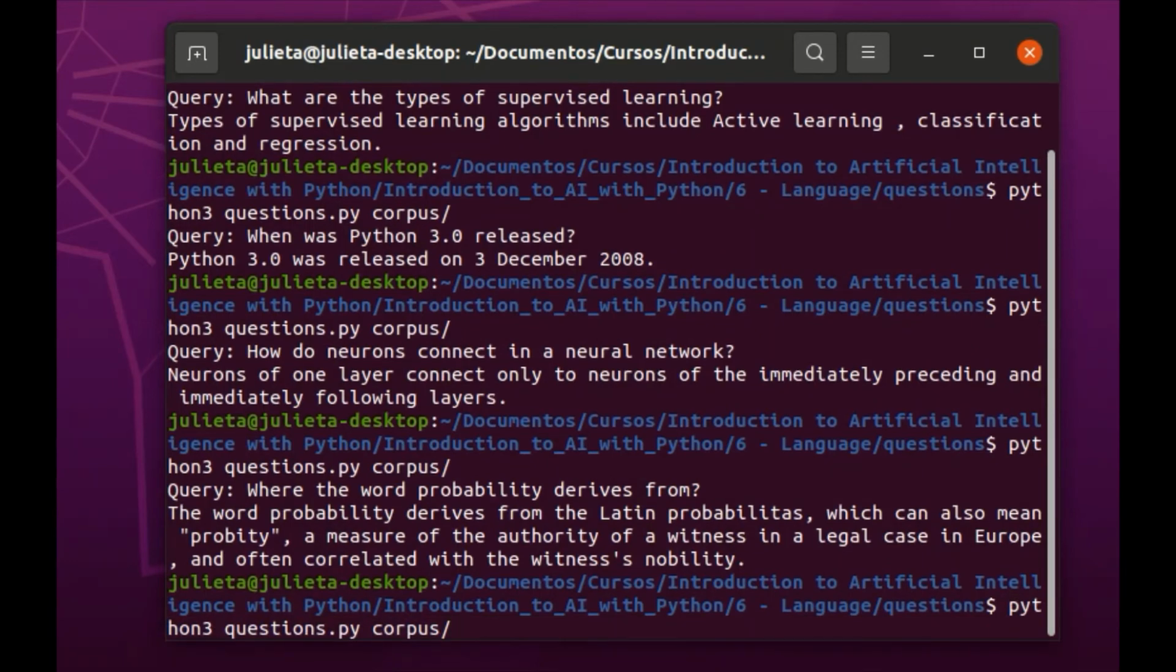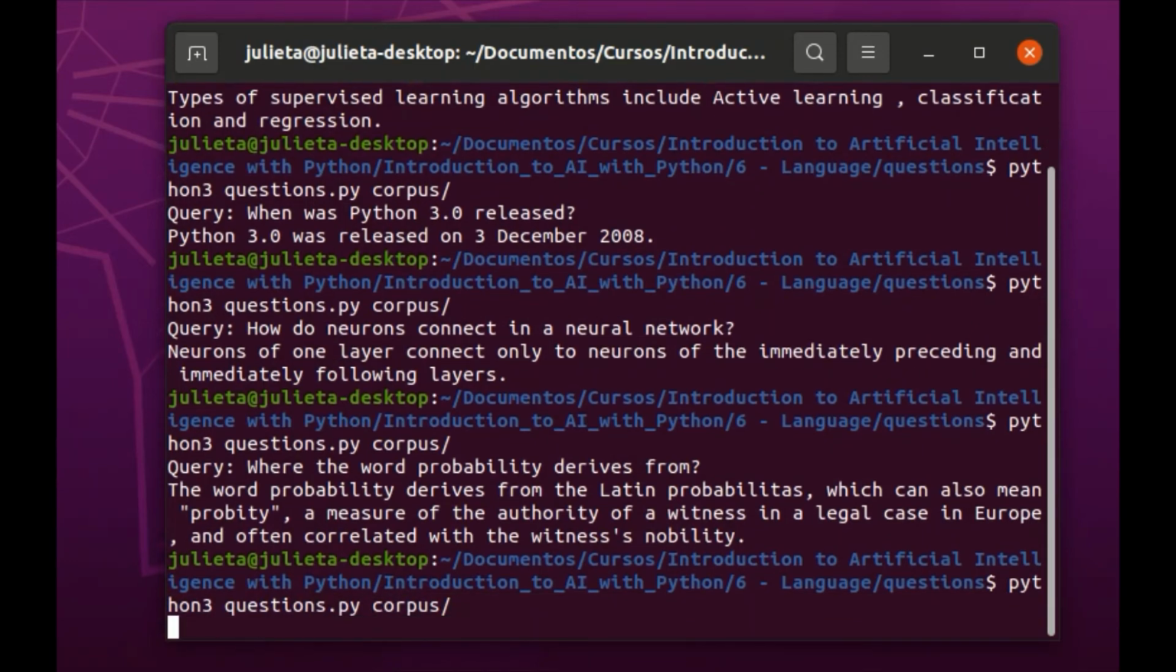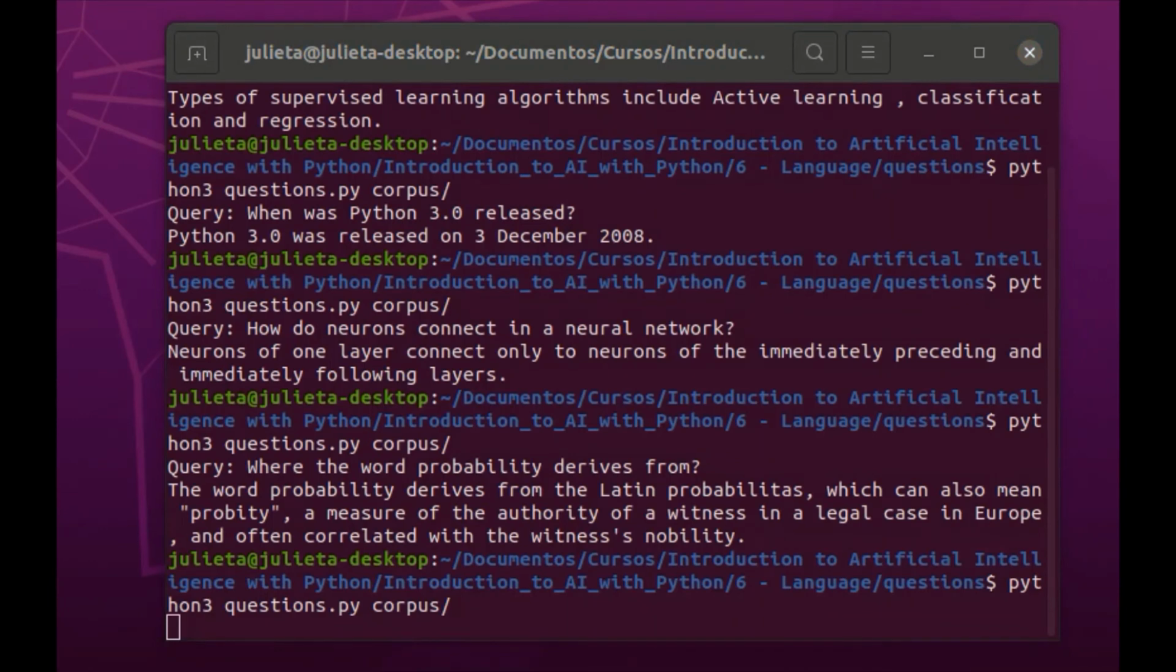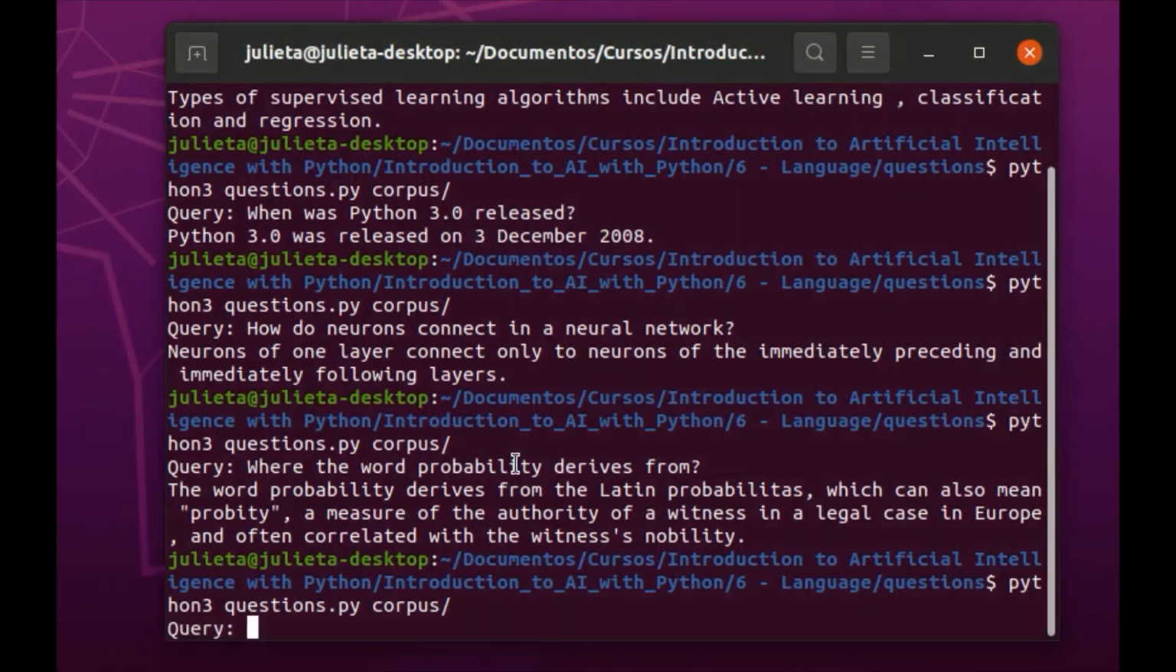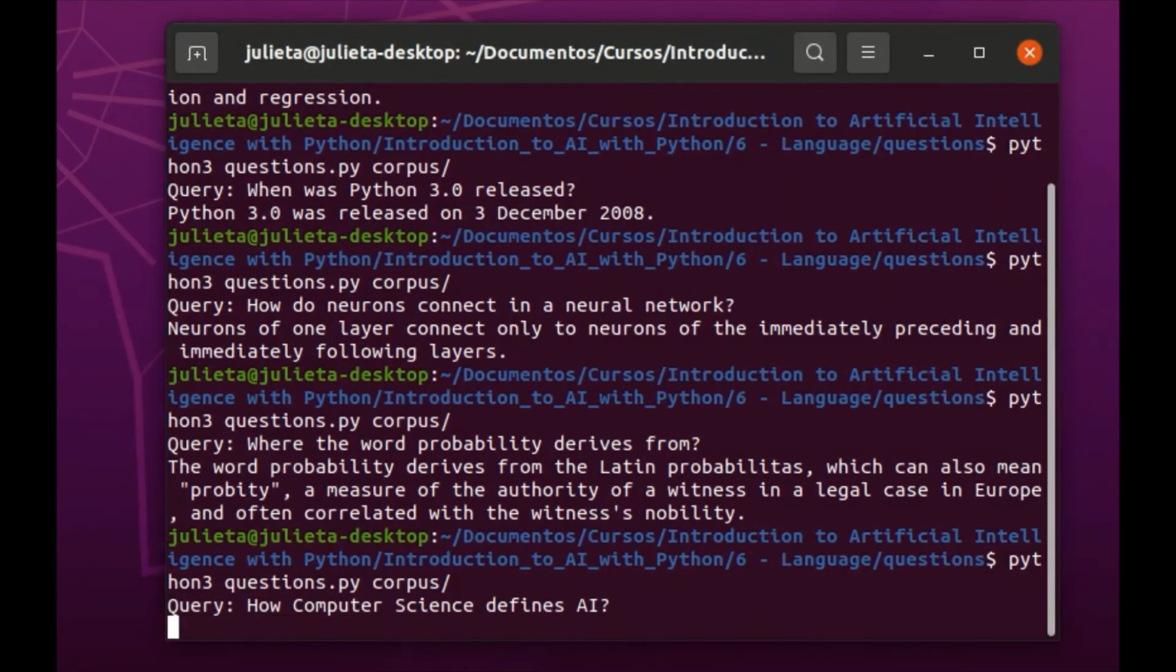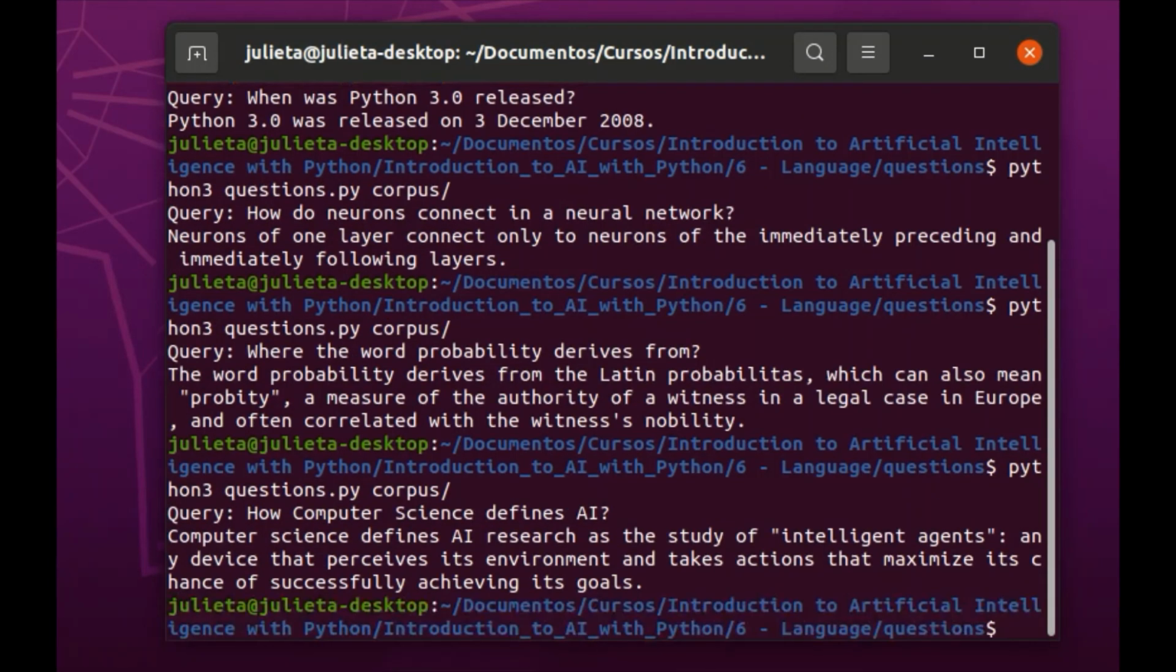The last one is going to be how computer science defines AI. Here we can see in the answer, the same as before, that computer science defines AI and the explanation of the answer. Well, this is all the implementation for questions.